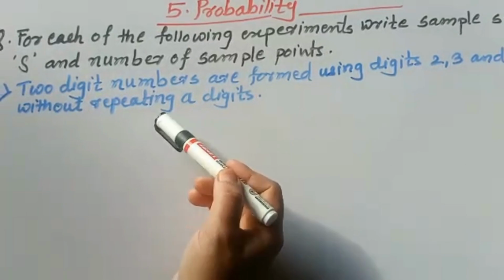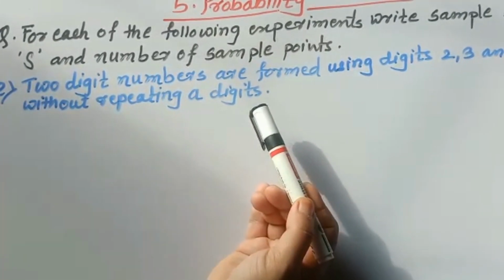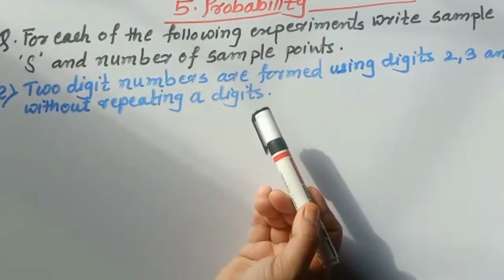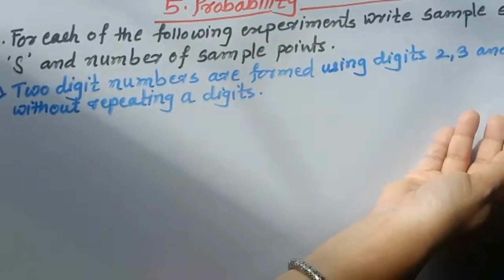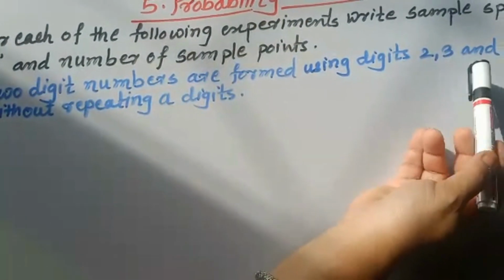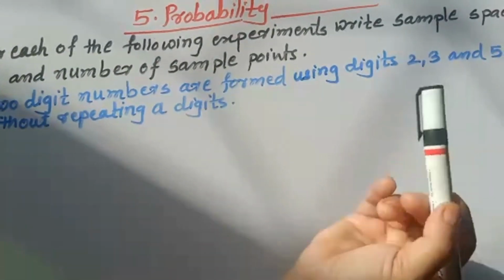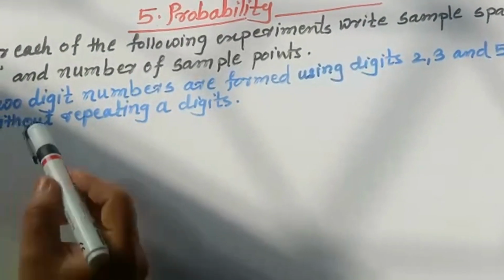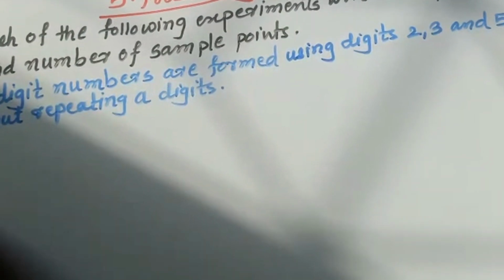The condition is without repeating a digit, which means in the same number we don't repeat the digit. So 22, 33 and 55 are not accepted. Here we are forming 2-digit numbers without repeating a digit.